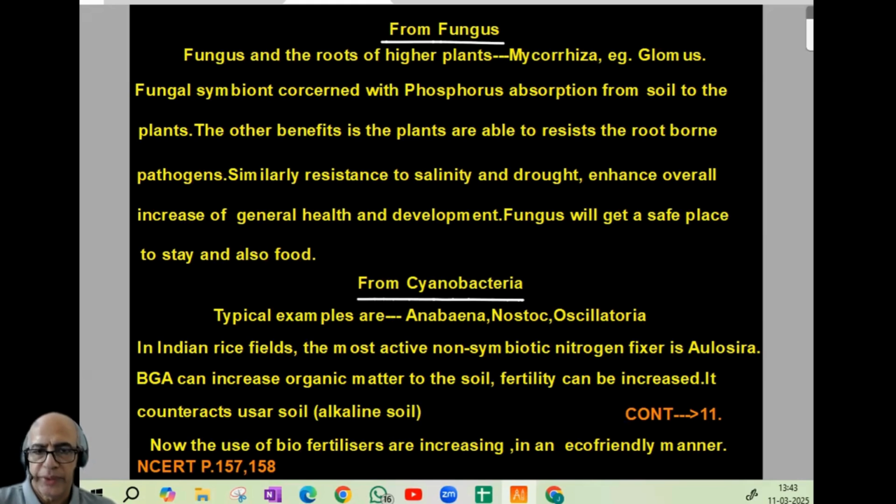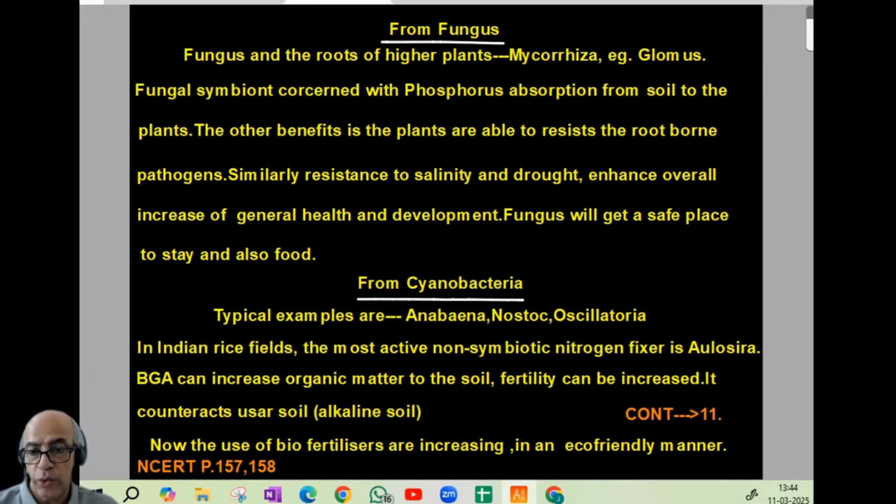Typical example is Glomus. Fungal symbiont, what is their function? Concerned with the phosphorus absorption from soil to the plant. Other benefit is the plants are able to resist the root-borne pathogens. Similarly, resistance to salinity and drought. These are all advantages used by the host plant when there is mycorrhiza. So hence, overall increase of general health and development will be there for the host plant.